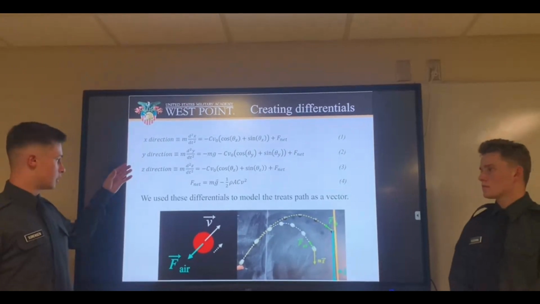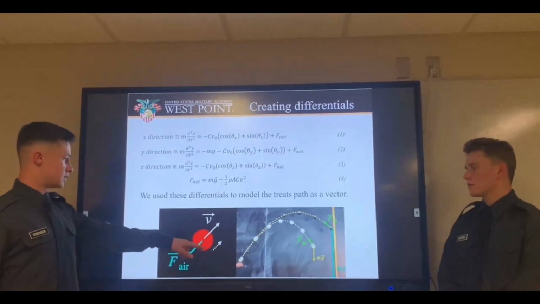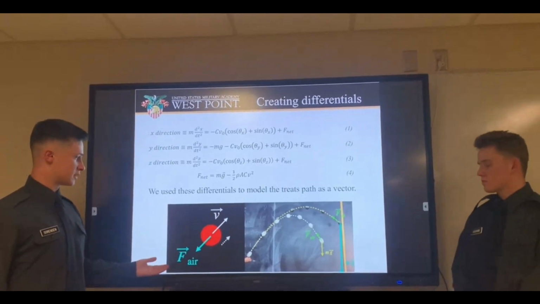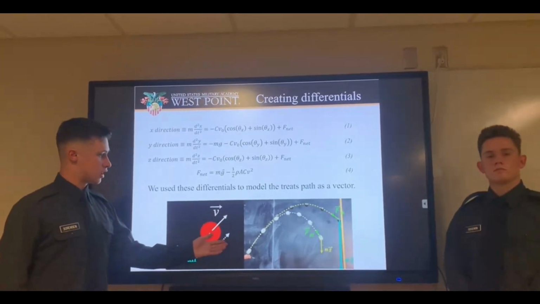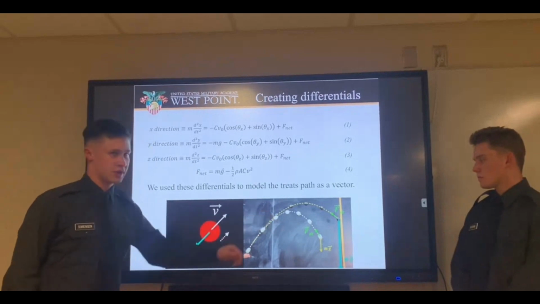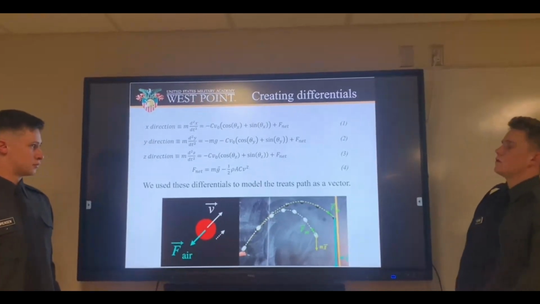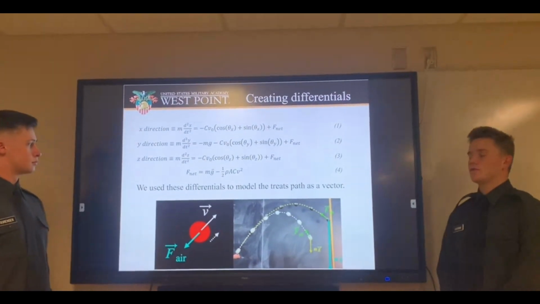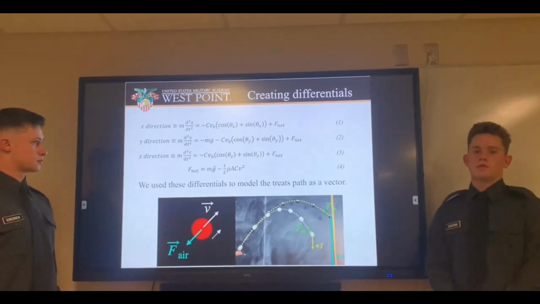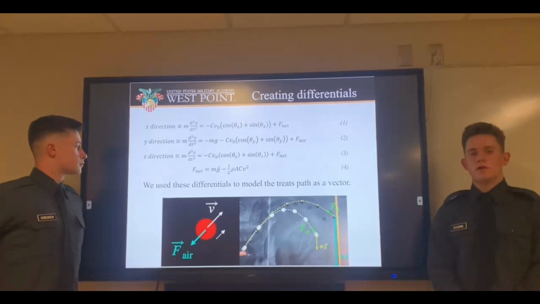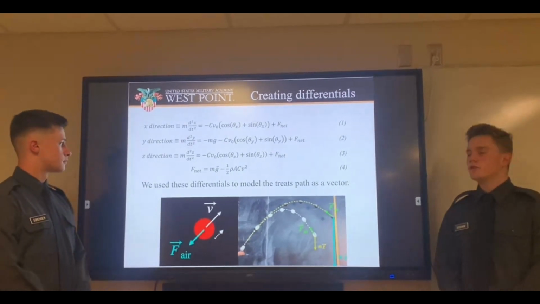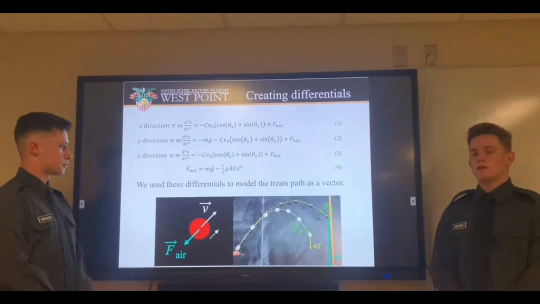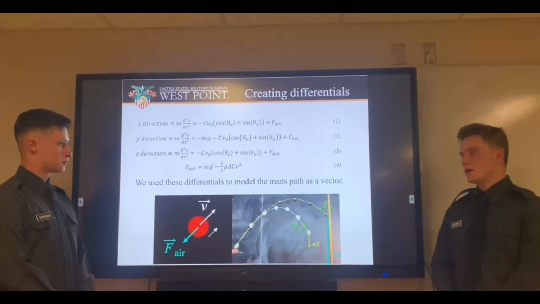These three equations were derived from these two free body diagrams, where we can see that velocity is counteracted by air resistance, and the mass of an object can greatly determine the trajectory it takes. Some other important takeaways are that from these equations, our model outputs a velocity vector in the x, y, and z directions, and a time that it takes to reach the destination, which is Fritz's height.